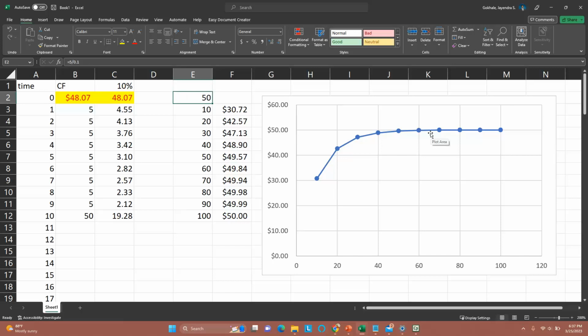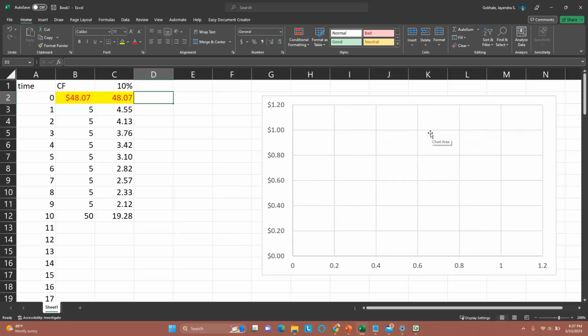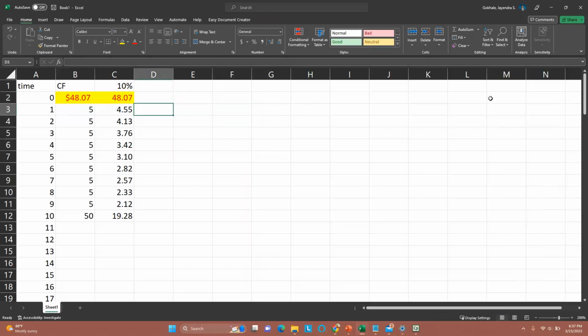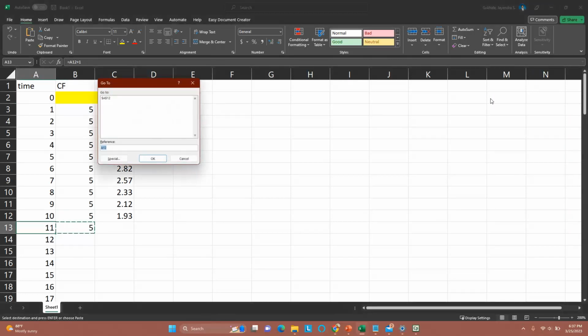So the way we can do this also is, now I'm going to remove the graph, because it's not required. If we can actually change this, so let's change this to 5, and then it's just going to add it up, right? And then so Control D, no, that's too much work. Control G, let's put it to A102.